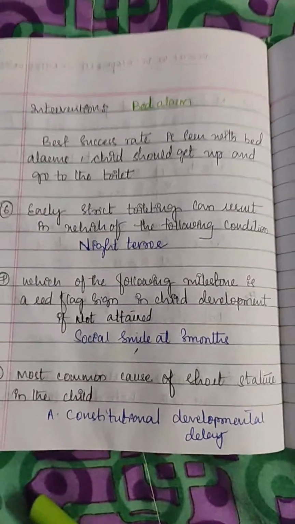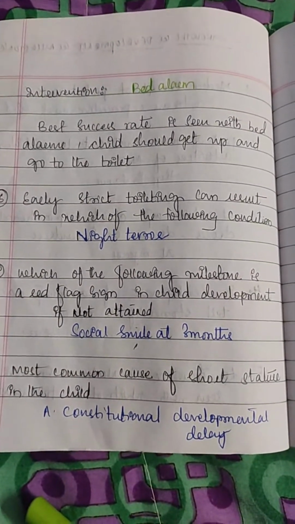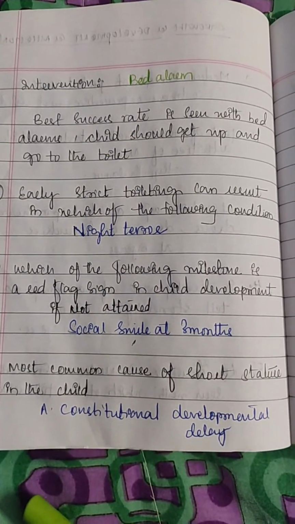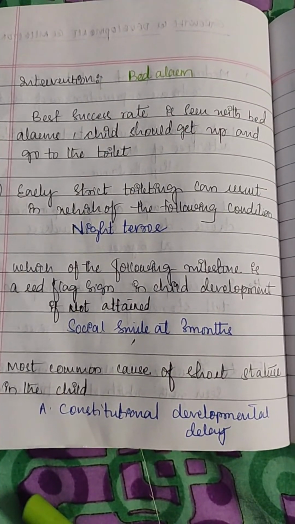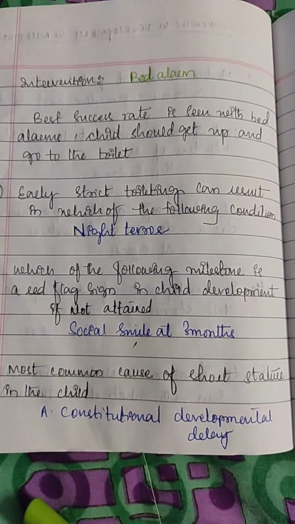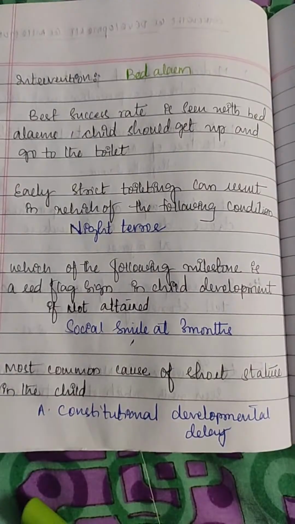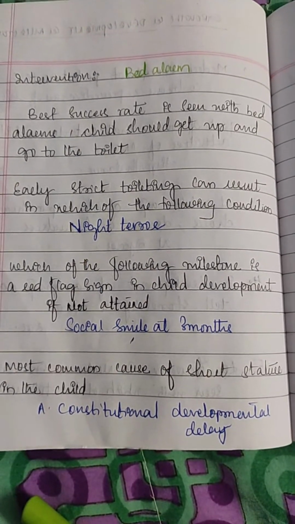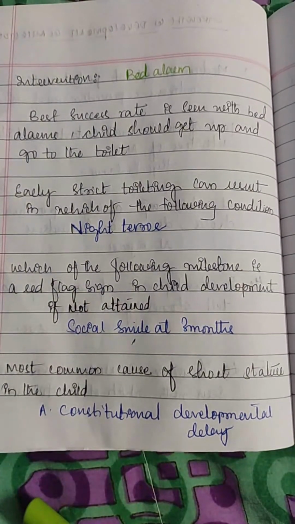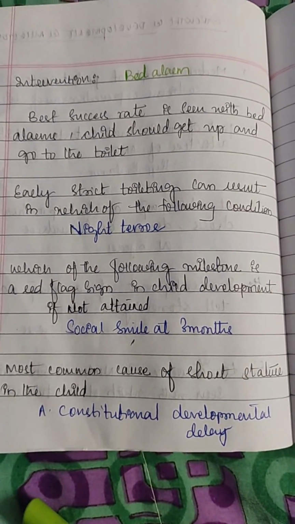And the answer is bed alarm. So bed alarm has the best success rate in a child who has the problem of nocturnal enuresis, and by this activity the child should get up and go to the toilet without fail.